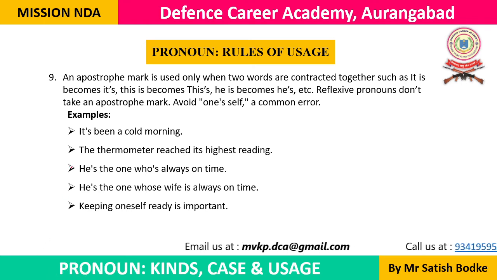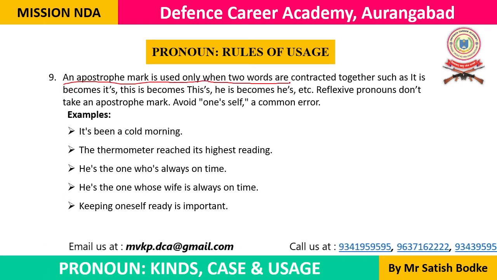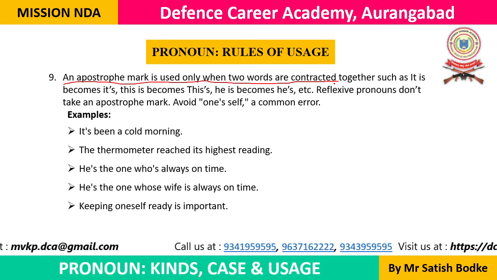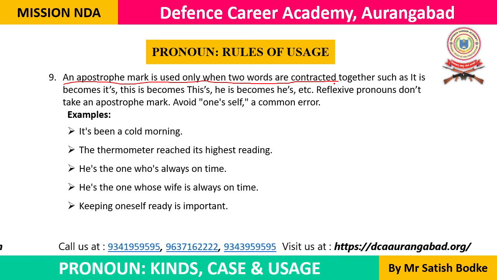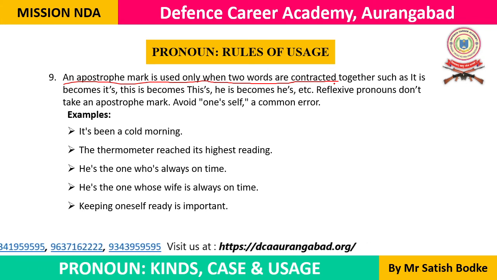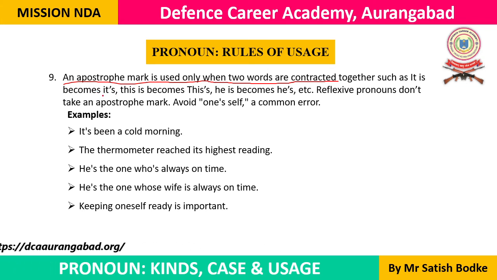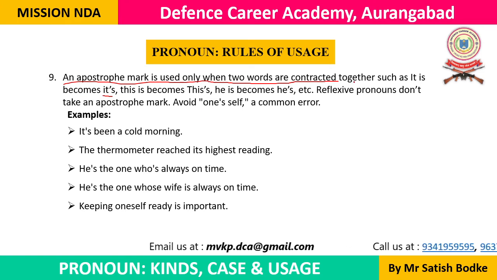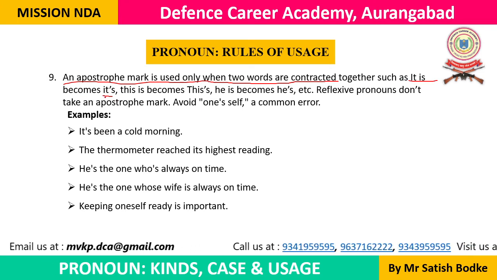Now here is rule number 9. An apostrophe mark is used only when two words are contracted. जब हम दो words को contract करते हैं, एक word में join करते हैं, तब हम apostrophe mark use करते हैं. Such as its. This is the short form of. It is का short form बनता है its.